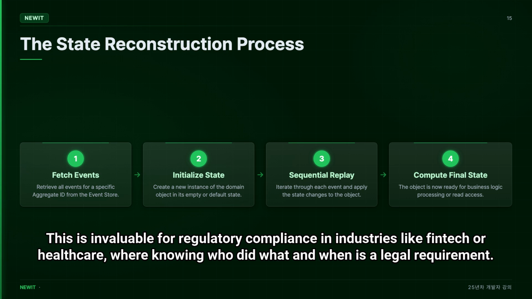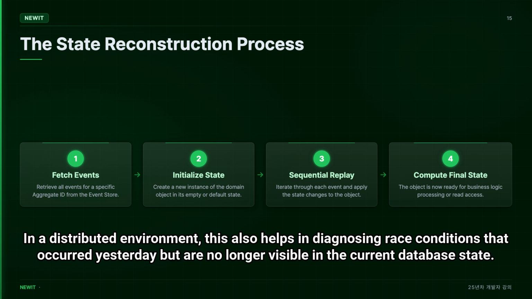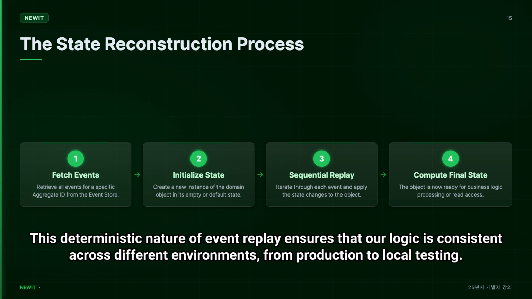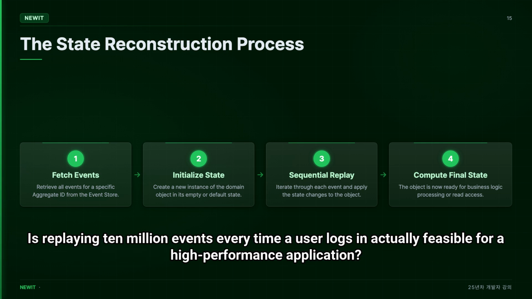In a distributed environment, this also helps in diagnosing race conditions that occurred yesterday but are no longer visible in the current database state. We simply take an empty object and replay the events sequentially until we reach the desired timestamp. This deterministic nature of event replay ensures that our logic is consistent across different environments, from production to local testing. Is replaying 10 million events every time a user logs in actually feasible for a high-performance application?